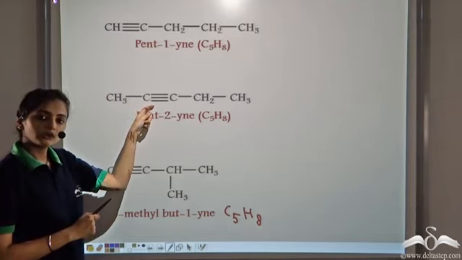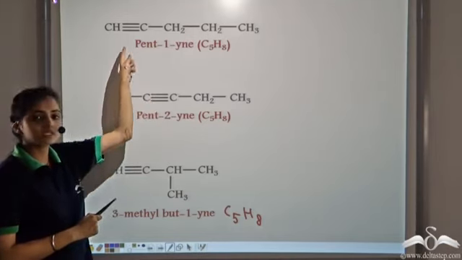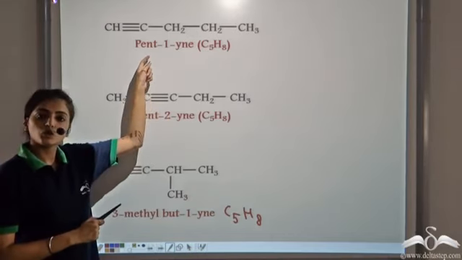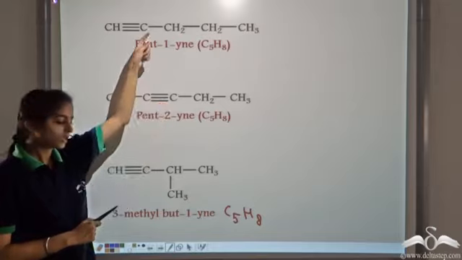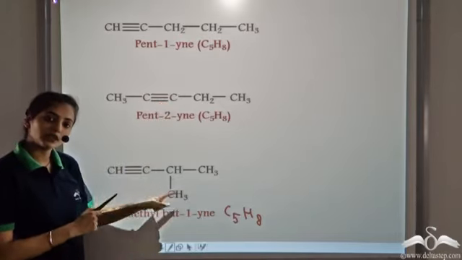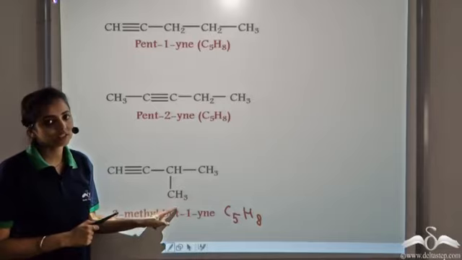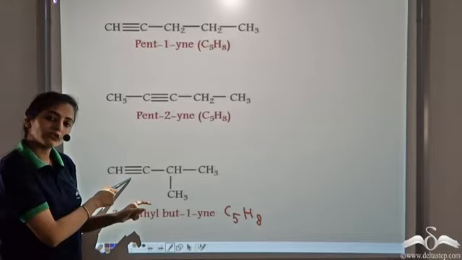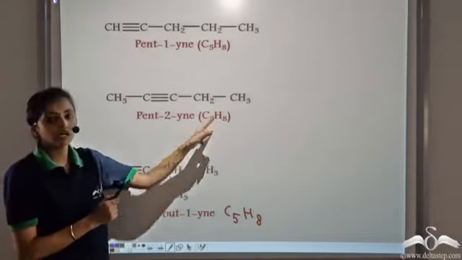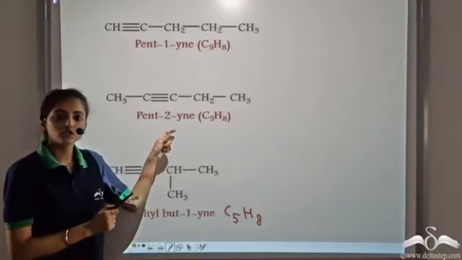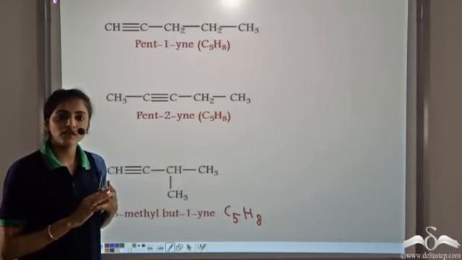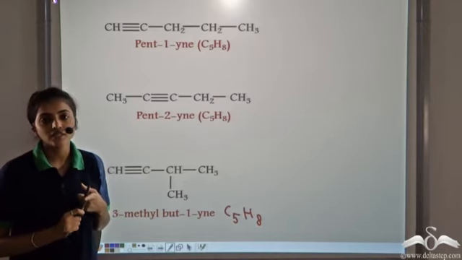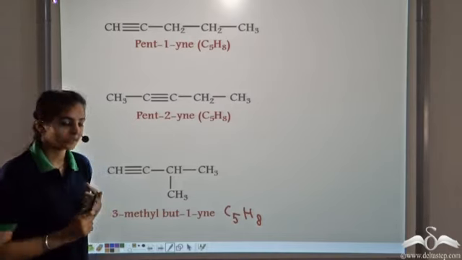1 and 2, if we compare, we see that there is a difference in the functional group, that is, there is a difference in the position of the triple bond. So 1 and 2 are position isomers. 1 and 3, there is a difference in the arrangement of carbon atoms, so they are chain isomers. And if we compare 2 and 3, there is a difference in both the position of the functional group and the arrangement of the carbon atoms. So structures 2 and 3 are both chain and position isomers. So the type of isomerism which is possible in alkynes is both chain and position isomers.